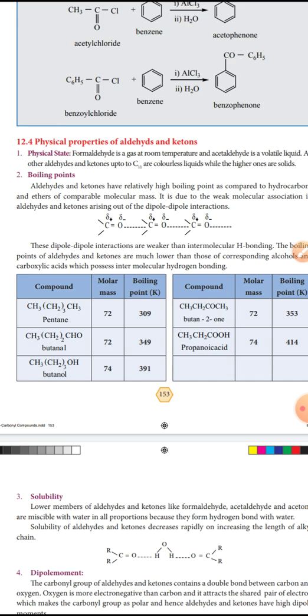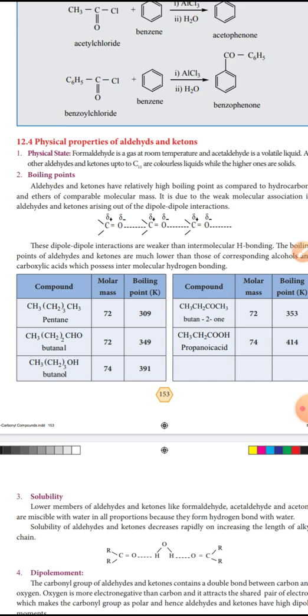The second aldehyde is acetaldehyde. Acetaldehyde is a volatile liquid; it is easily evaporated. All other aldehydes and ketones up to C11 are colorless liquids, whereas the higher members are solids.